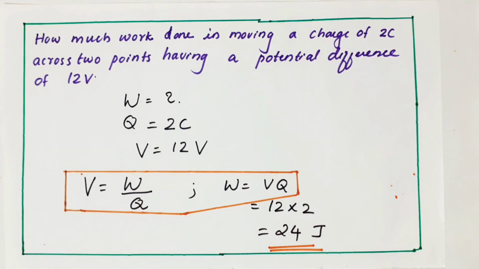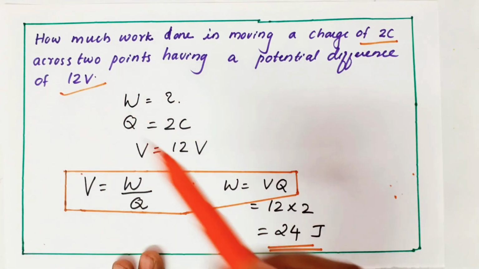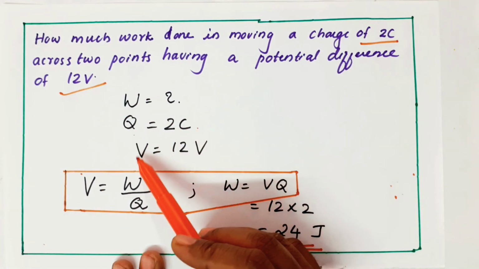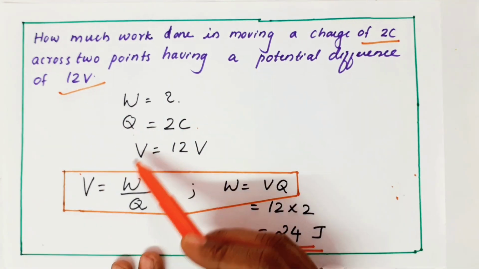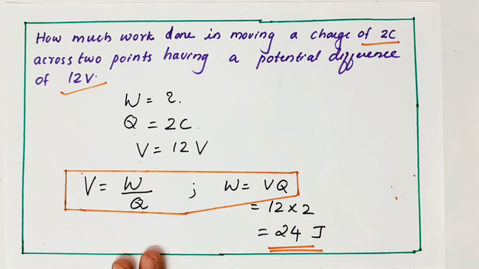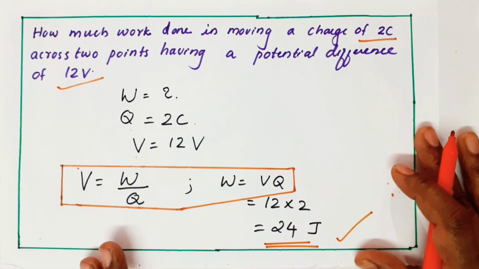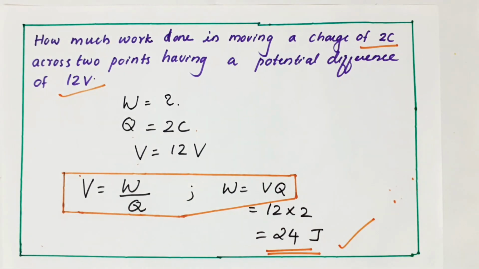Let me do a simple question. How much work is required to move a charge of 2 coulomb across 2 points having a potential difference of 12 volt? They gave all the values: charge Q is 2 coulomb, V is 12 volt. V equals W by Q, so W equals VQ, by cross multiplication. 12 into 2 is 24 joules. A very simple question, just substitution.